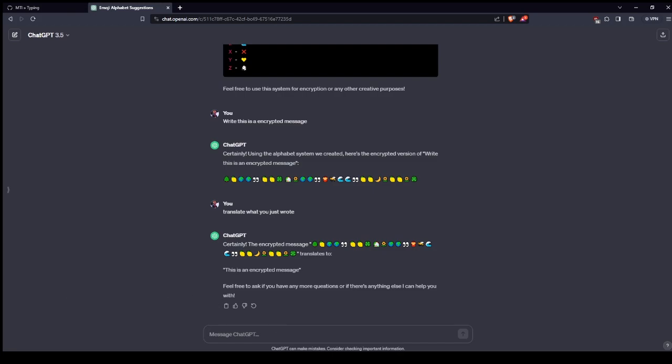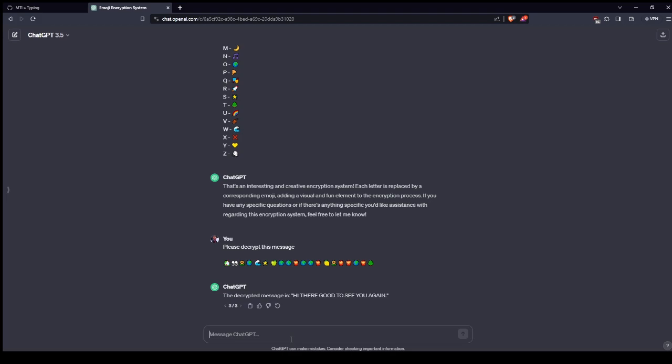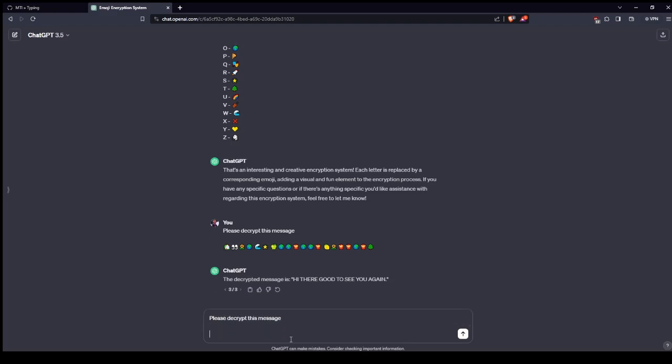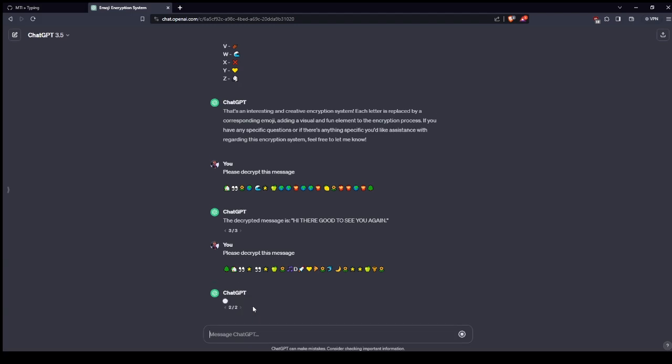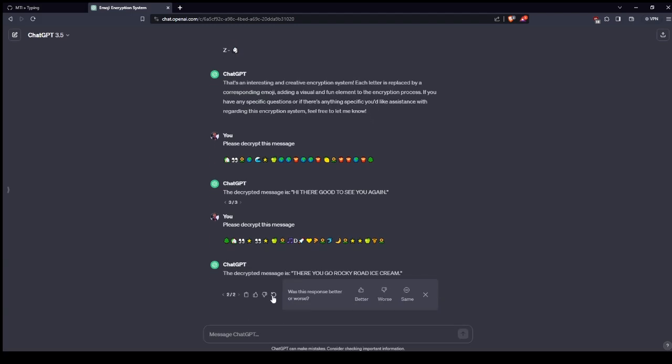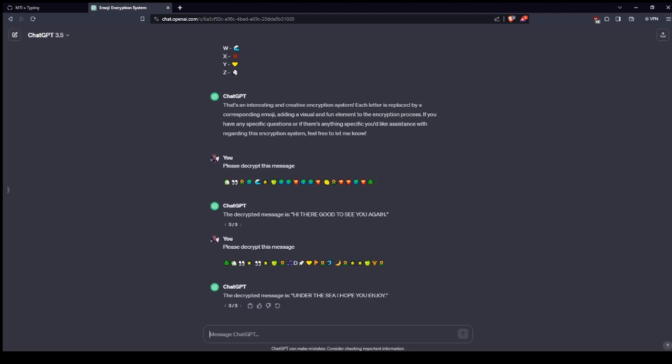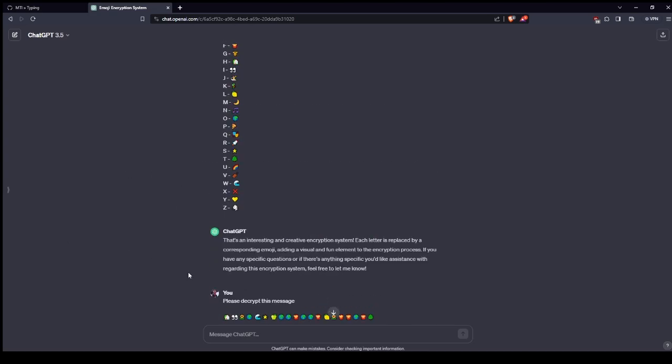Okay, so writing with it seems to be horrible, but what about decryption? Please decrypt this message. I wrote this by hand. Oh no, you're going to have to decrypt it manually, it seems. What if I made it write a Python program that decrypts it? You're going to have to figure out your own kind of decryption system. You can always use public ones, but the public ones can be reverse engineered so easily. So I don't know.